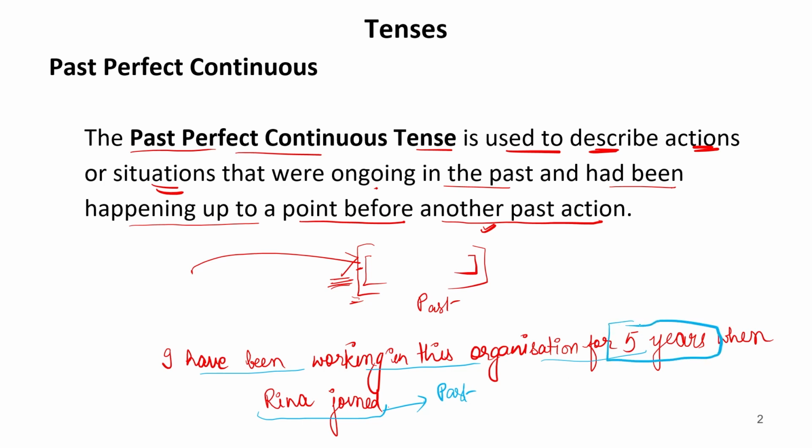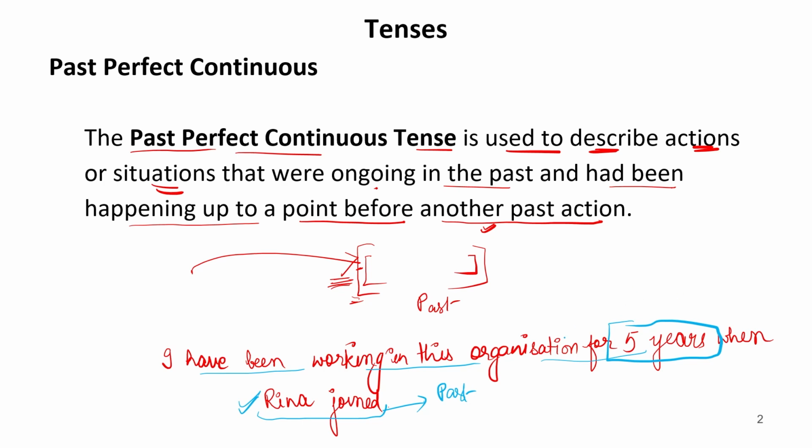Now, maybe it is possible that when we are speaking this sentence, it has been 8 years now. Maybe Reena has also been working in this organization for 2 years, for 3 years. And now we are talking about this. So at this point of time, it was only 5 years of my working in this organization, at that time when Reena joined.